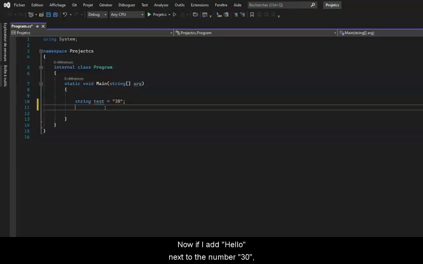Now, if I add "hello" next to the number 30, well, it won't work anymore because, as I said, you can't convert a string into an integer. It is important to remember that you have to put an integer in quotes to be able to convert it.